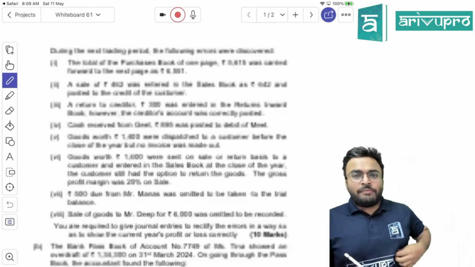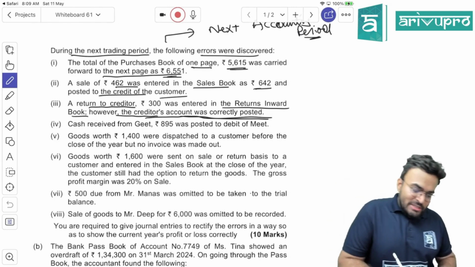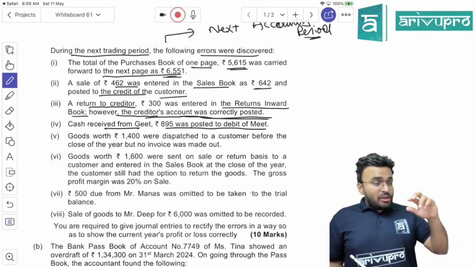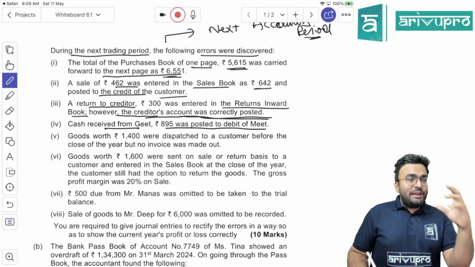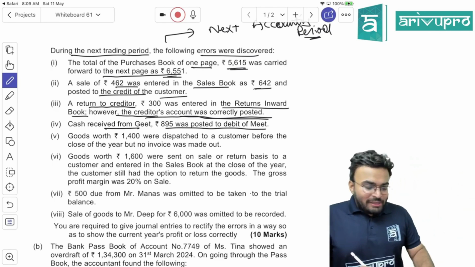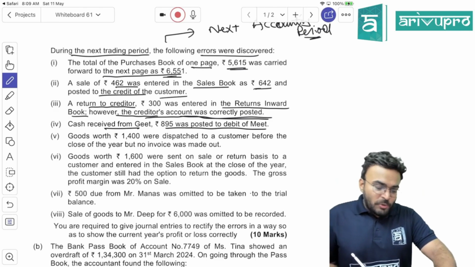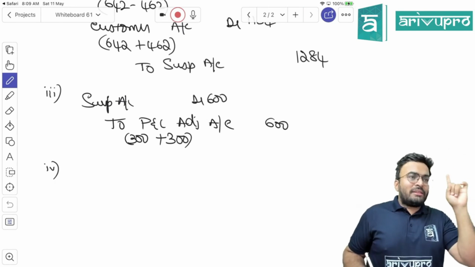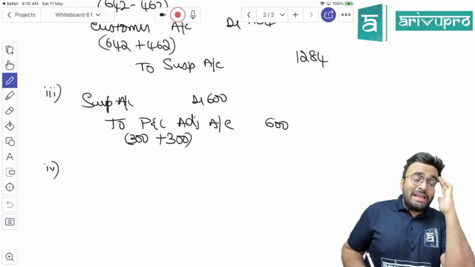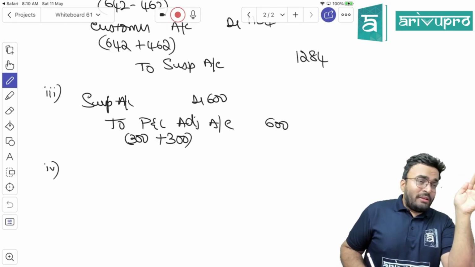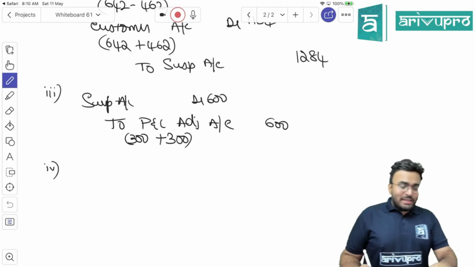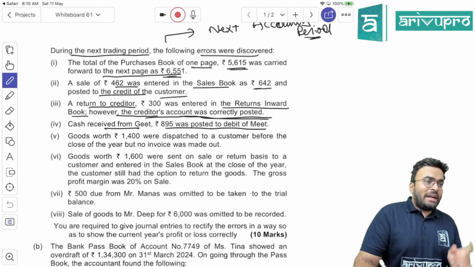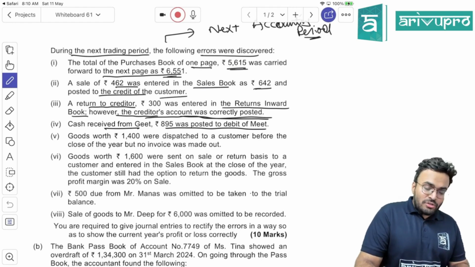Fourth one. What is the fourth one there? Cash received from Geet 895 was posted to the debit of Meet. Can you see none of the rectifications they have given like straightforward. Everything is little twisted only. Cash received from Geet was posted to the debit of Meet. Correct? First you think of Geet. Did you debit Geet? Sorry, cash received. So cash account debited to Geet's account. Who is the first person? Geet. You had to do what with Geet? Credit or debit? Credit.